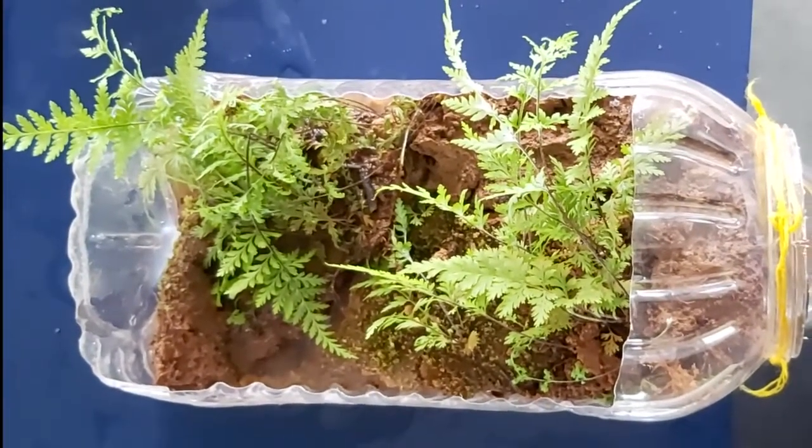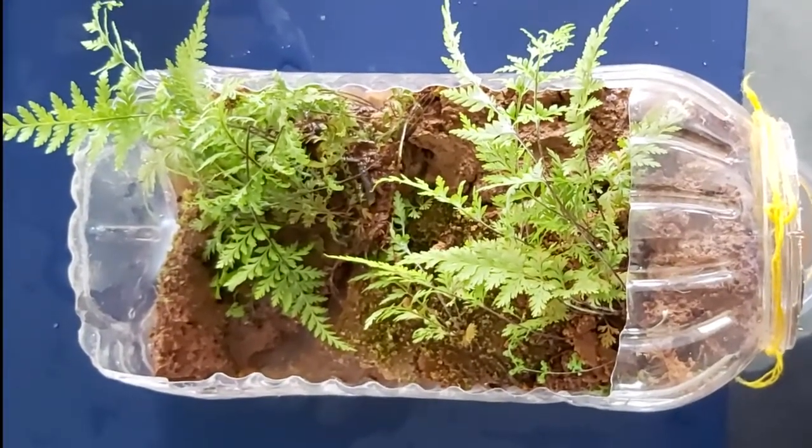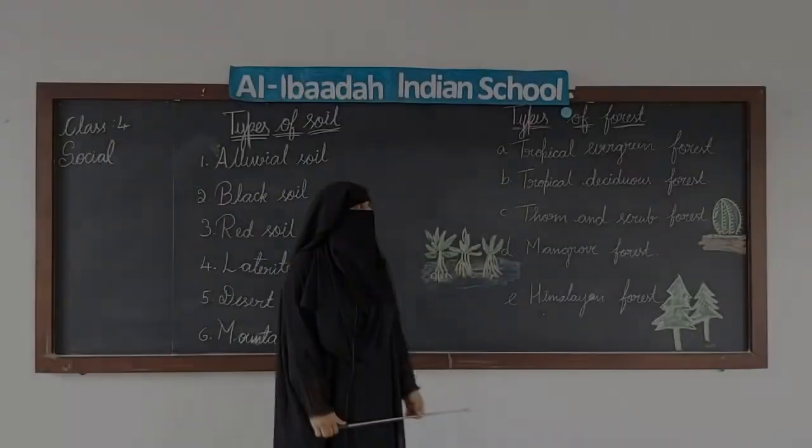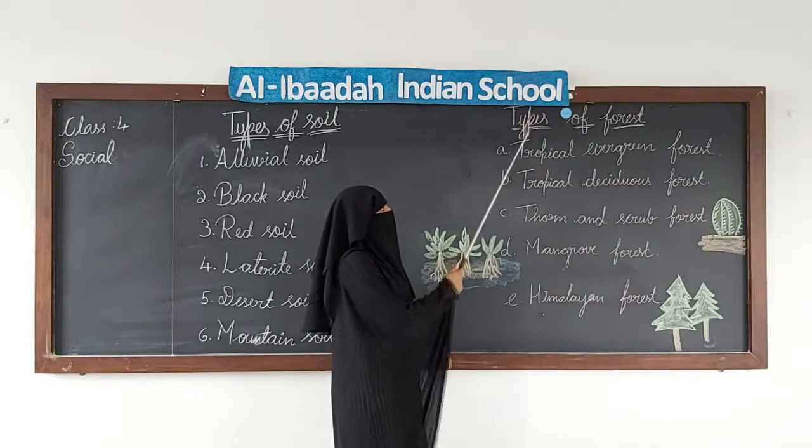So this is how we protect soil. Soil erosion is prevented by planting more and more trees. Okay, students, let's have a look at the types of forest.